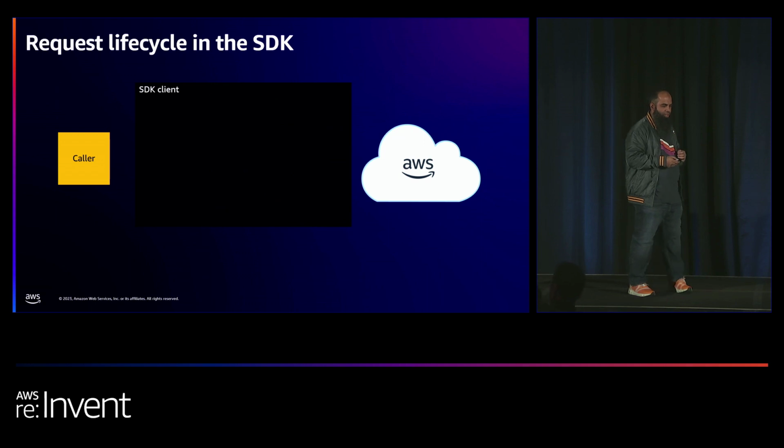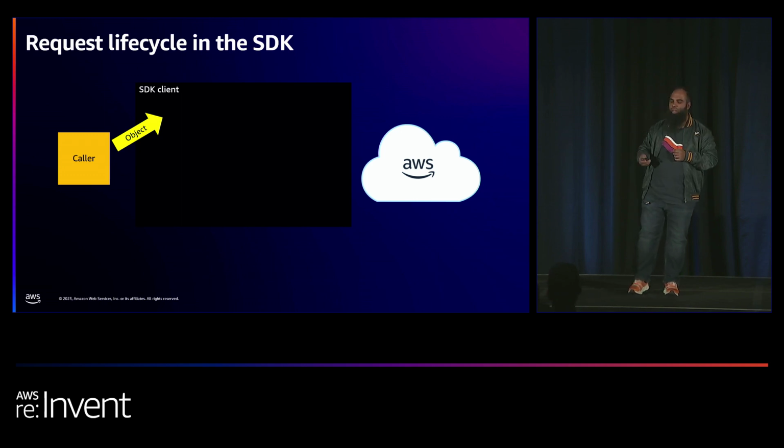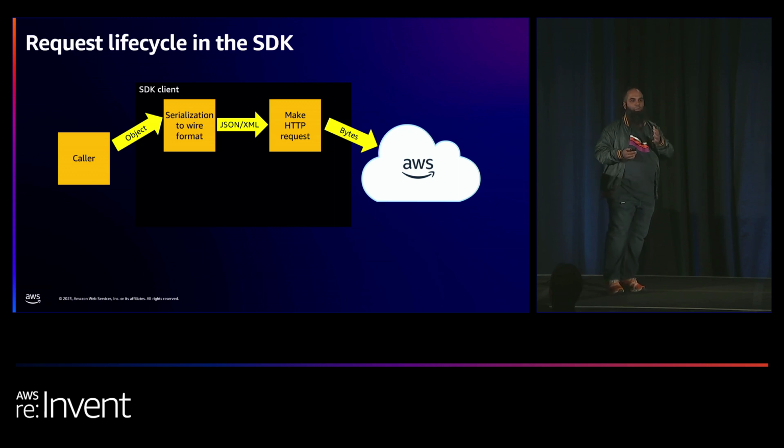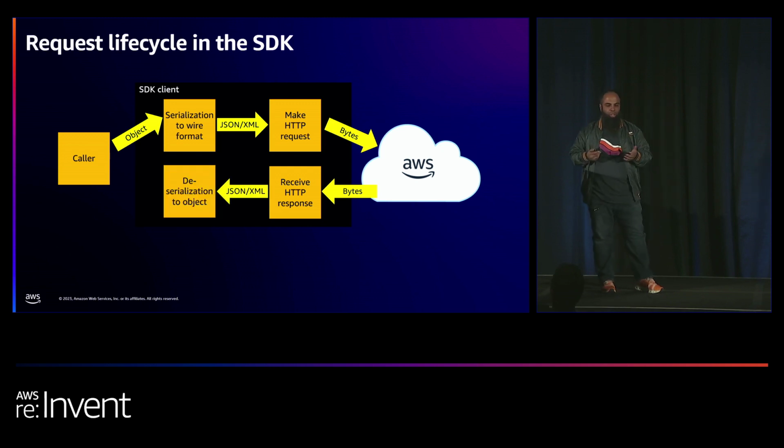Quickly, just as a refresher for what the request lifecycle looks like in an SDK. So the idea is that you, as a caller, probably have some code that's running and that connects to an SDK client. It will send an object, and that gets serialized into an HTTP request to the cloud. So you have a JSON object or an XML object that actually gets sent across to the cloud. And once you receive that response, the SDK client then unmarshals that, and then afterwards makes it into an object that can then be consumed back into your client.